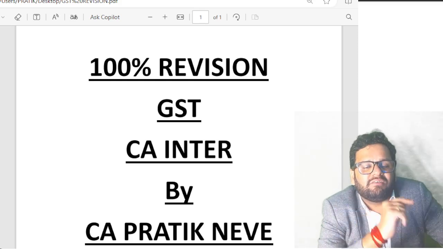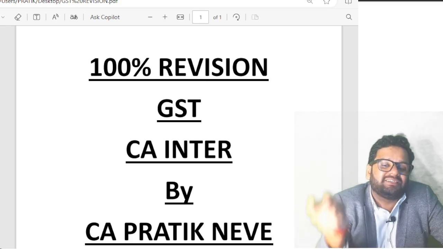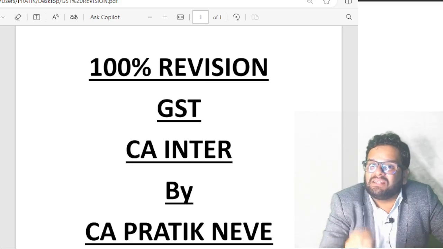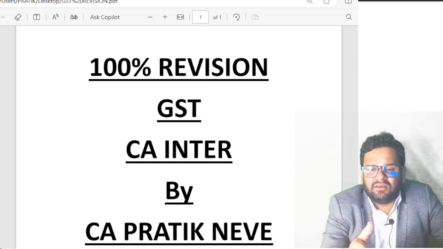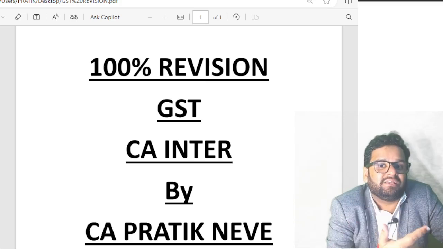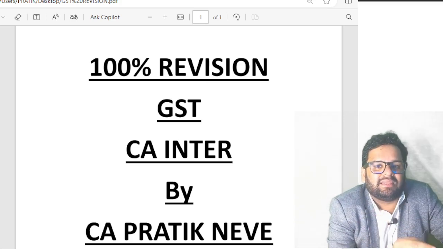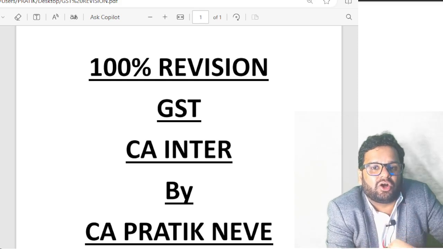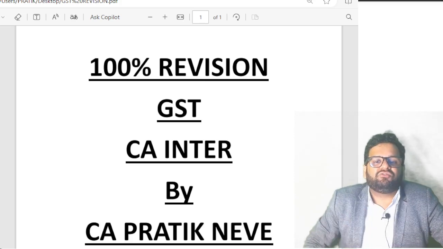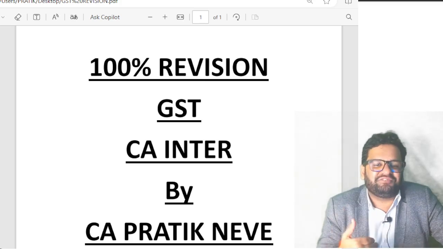If it is done by physical voucher, then the address of the reseller or distributor on the records of the supplier. If it is done by any other mode, then where that recharge is actually done becomes the place of supply. And finally, if it is done online, then the address of the recipient on the records of the supplier.